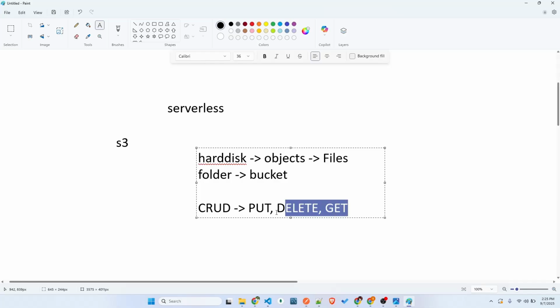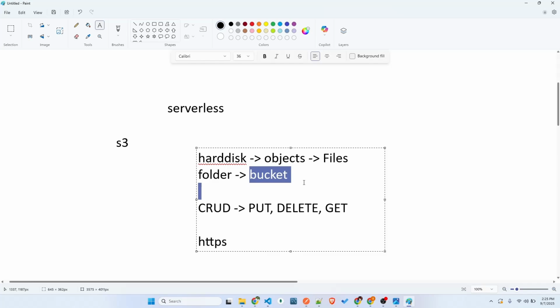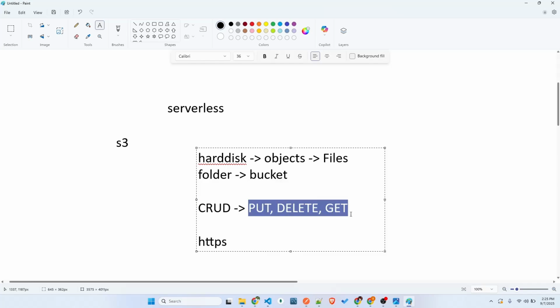Why these names came about: one of the good advantages of S3 is that it works on the HTTPS protocol. That's why we have these kinds of methods to access, delete, or do any managing of the files, which is much easier. Just do a get and you'll get the file or object. Just delete it, a single request will delete it. It's as easy as we want, one of the easiest ways to manage files or objects.